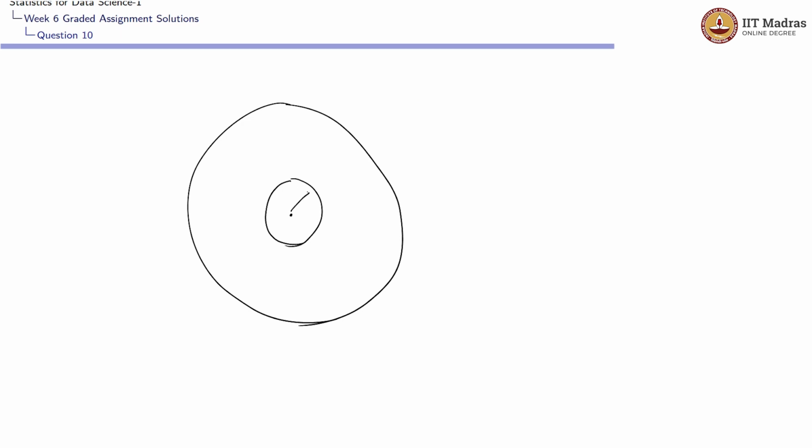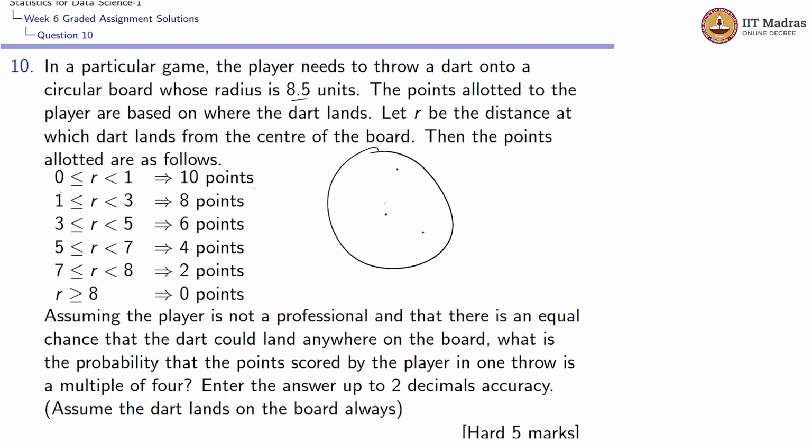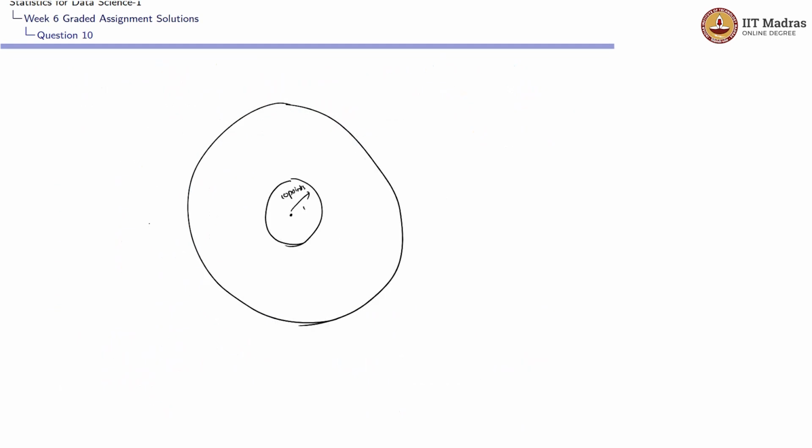Let's assume this distance is 1. So this would be 10 points. If the distance is from 1 to 3, then it would be 8 points.